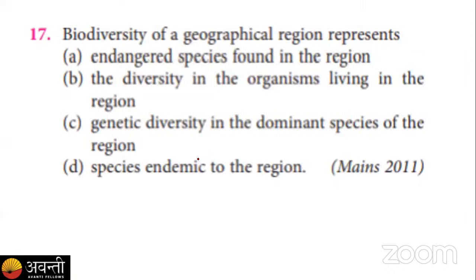The next question is 17. What is represented by the biodiversity of a geographical region? Option A, endangered species found in the region. B, the diversity in the organisms living in the region. C, genetic diversity in the dominant species of the region. D, the species endemic to the region. Okay, so you have to find out the correct option regarding the geographical region representation.